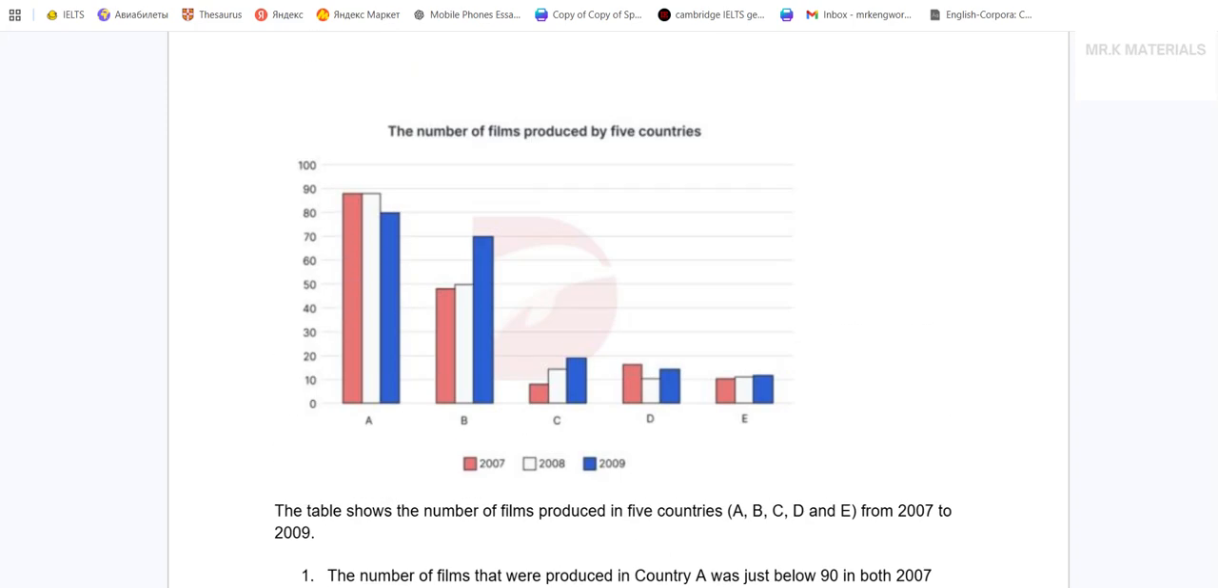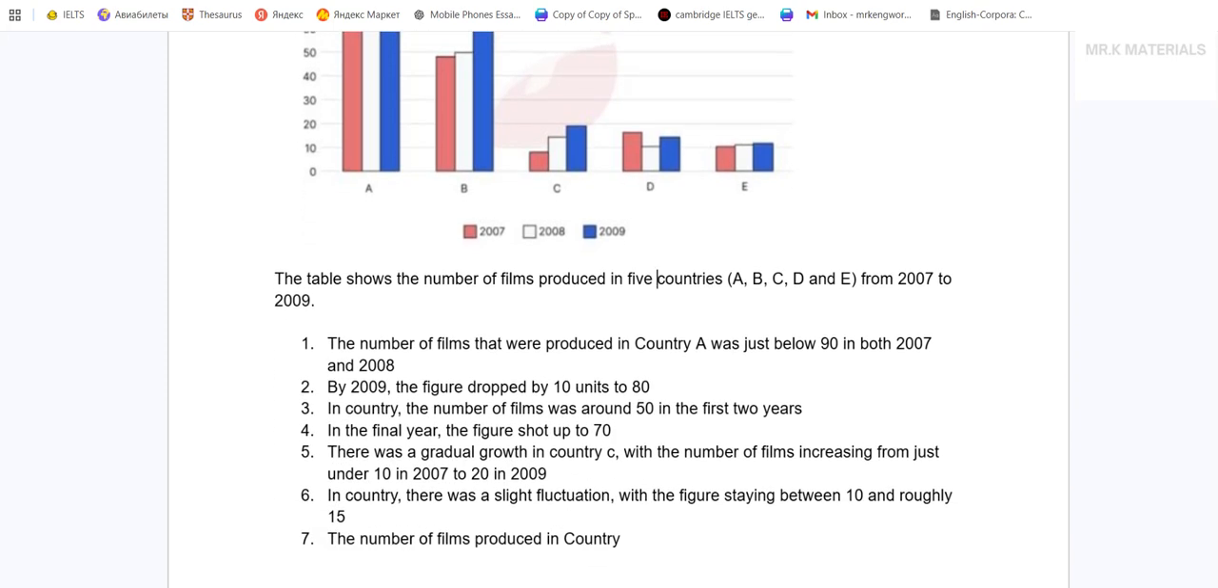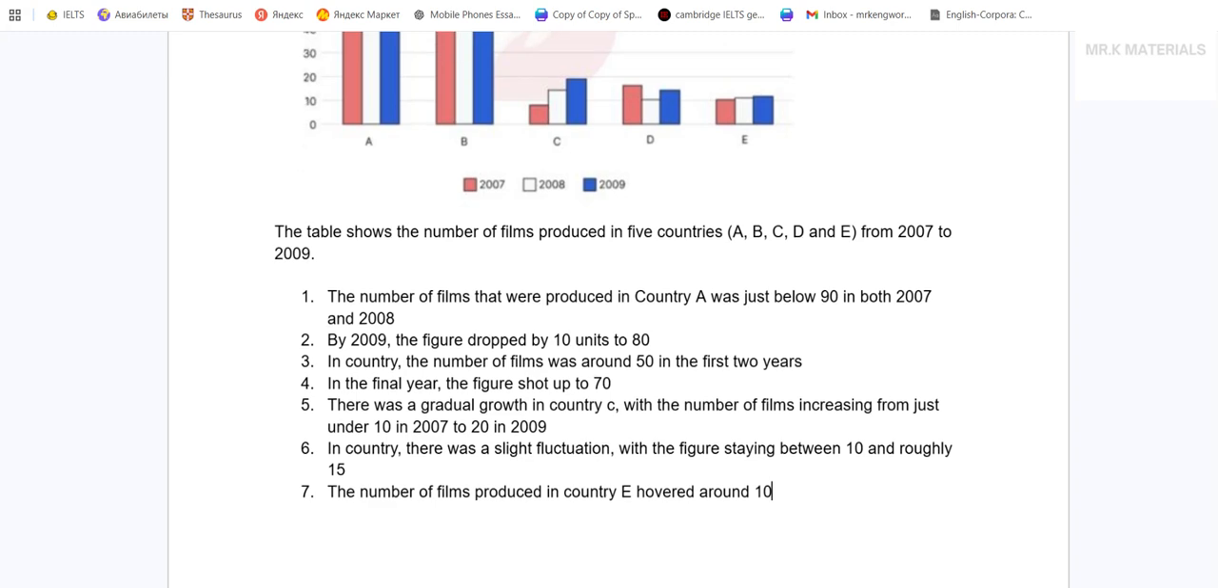So I guess these are the names of the countries, so I'm putting them. No, it's like small letters. Okay, country E. Howard around 10 films. I always said films. Okay, key features are done. Now all I gotta do is come up with comparisons.